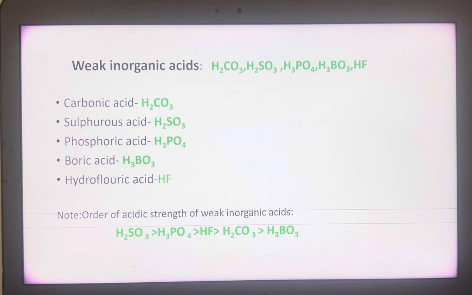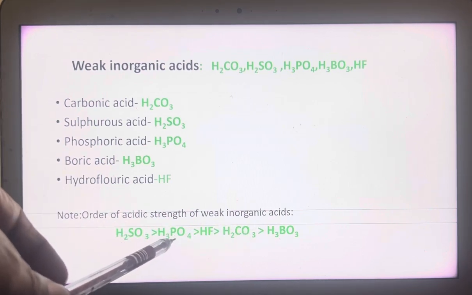Although these are weak acids, their relative acidity can be written like this. Relatively, it gives more hydrogen ion concentration in solution. So H2SO3 is relatively strong among the weak acids.